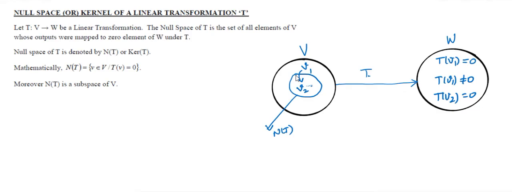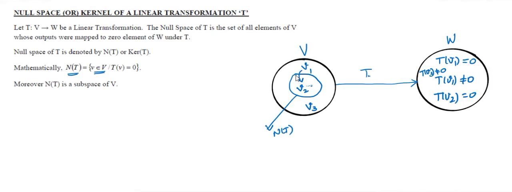If I am marking V3 and not mentioning it in the null space of T, it is very sure T of V3 is not equal to 0. Is it clear? So that is what we write mathematically. Null space of T is the set of all elements in V, that is in the first set, such that the condition holds.